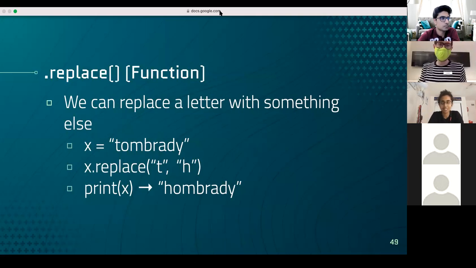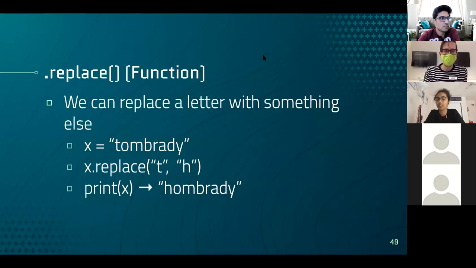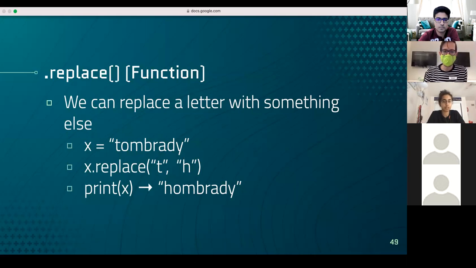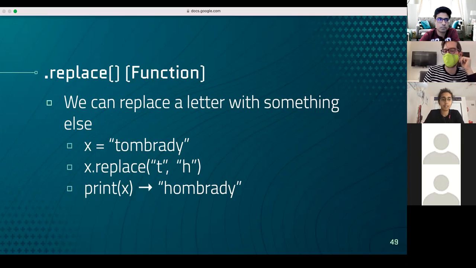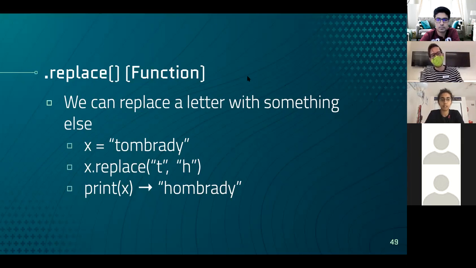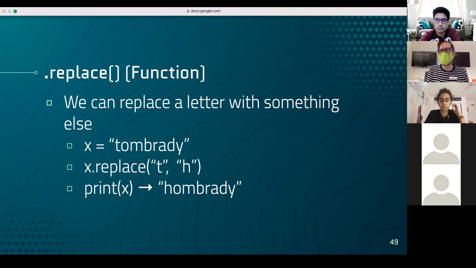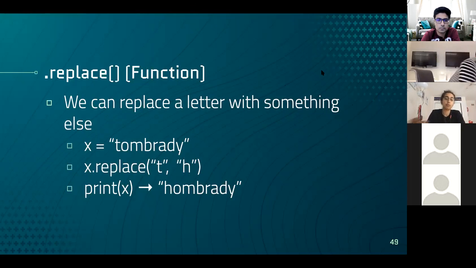All right, and the second thing that we're going to learn today is a function called dot replace. Now, remember when we talked about modules and functions before? Modules help make our lives way easier by giving us lines of code that we don't have to write. And this dot replace function is basically a function, just the way we would create, initialize, or declare a function. But instead of declaring it and then using it, someone has already declared it in the Python library, and we're just going to be using it.